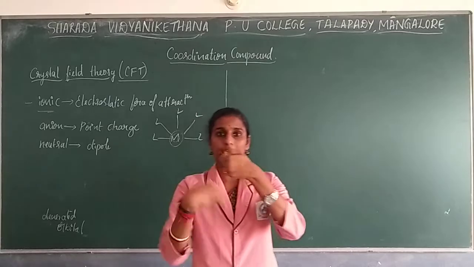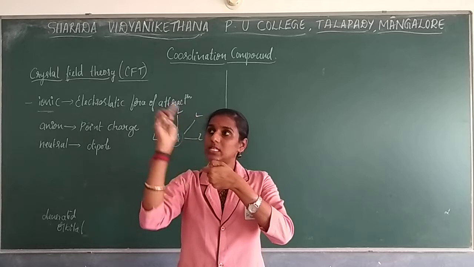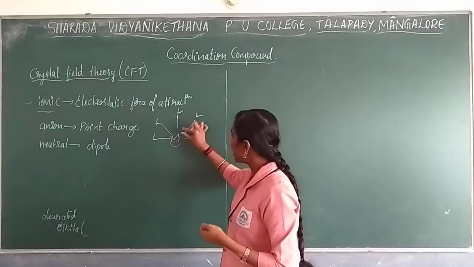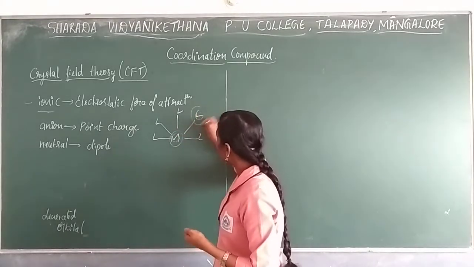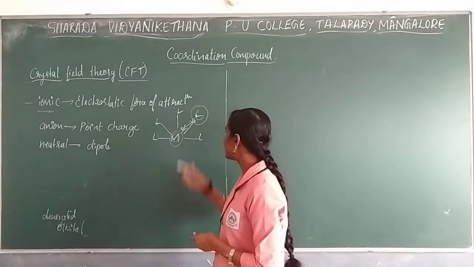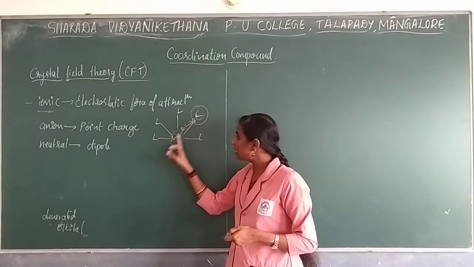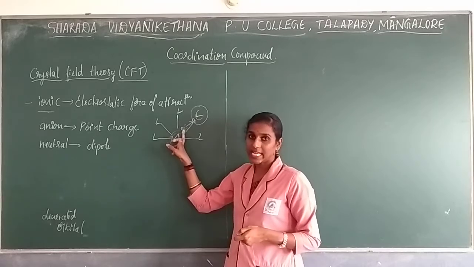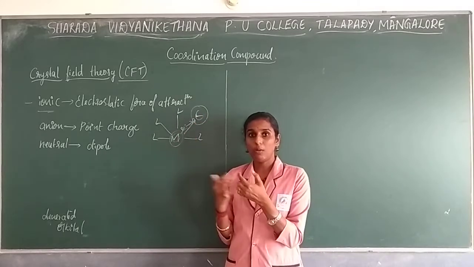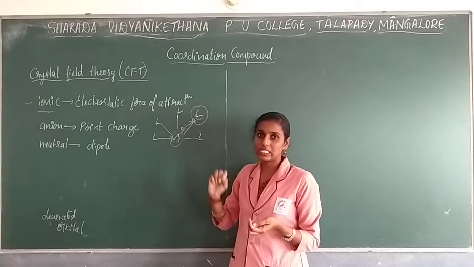This is your metal, with electrons revolving, and now the ligands come closer to it. The ligands also have electrons. When the electrons of the ligand and the electrons of the metal come closer to each other, a repulsive force appears. Both have negative charge, so when the same charges come into contact they repel.